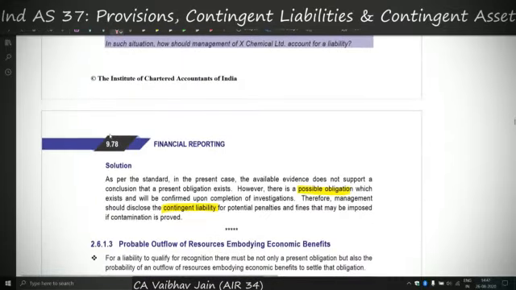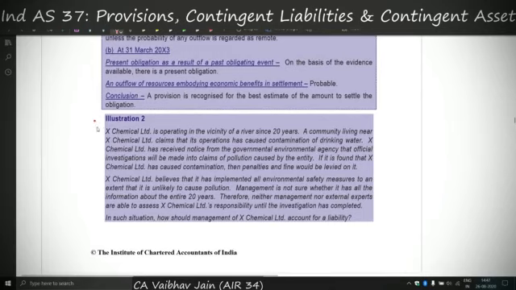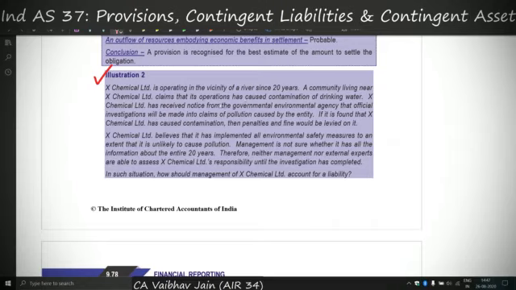Now there is another illustration, illustration 2. Let's cover this. X Chemical Limited is operating in the vicinity of a river since 20 years. Okay, this will be basically the river example which I covered earlier. So it says that a community living near X Chemical Limited claims that its operation has caused contamination. X Chemical Limited has received a notice from the governmental environmental agency that an official investigation shall be made. The notice is not for payment of any penalty, but it is basically a notice for investigation.